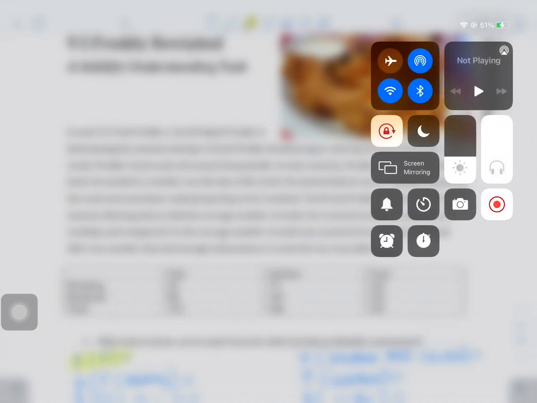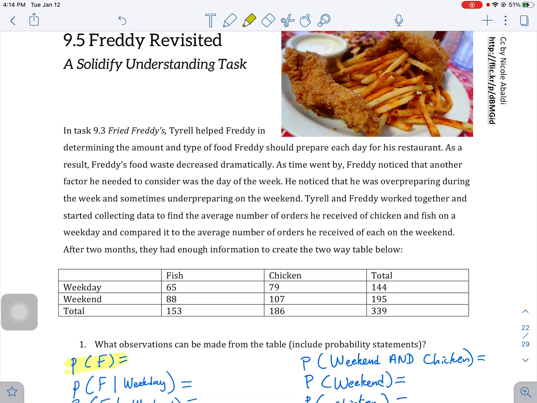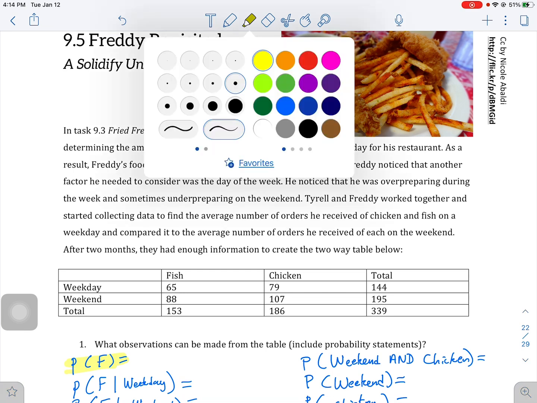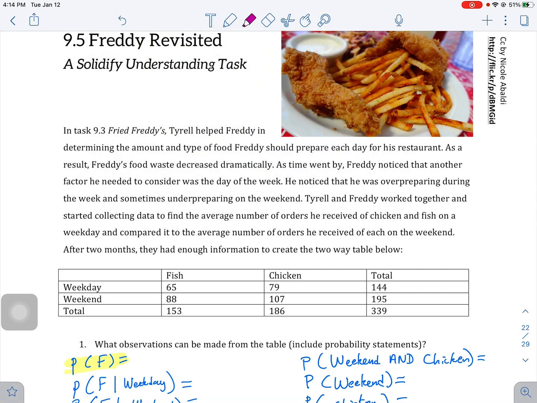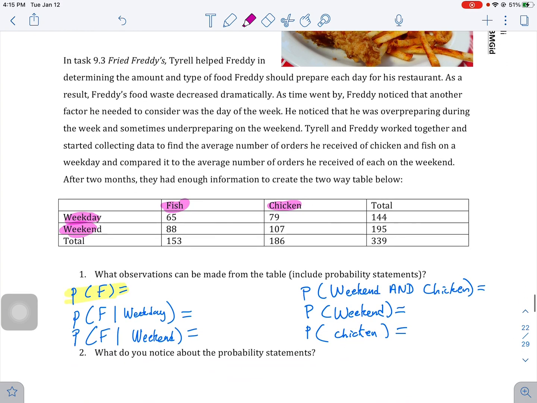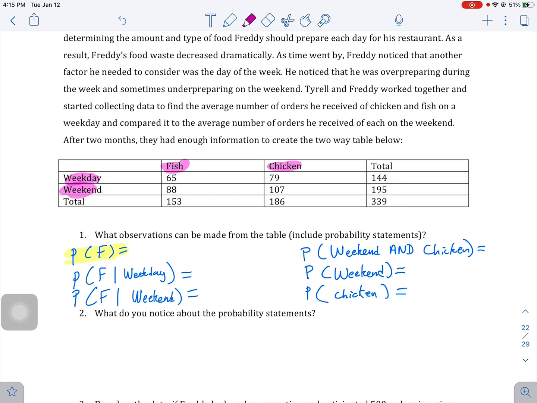Welcome. We're looking at task 9.5. The factors that we're looking at are how much fish versus chicken, and weekday versus weekend. He's trying to figure out if there's more fish on the weekday or on the weekend, and is there more chicken on the weekday or weekend, or does it not matter? Because he's ordering the information.